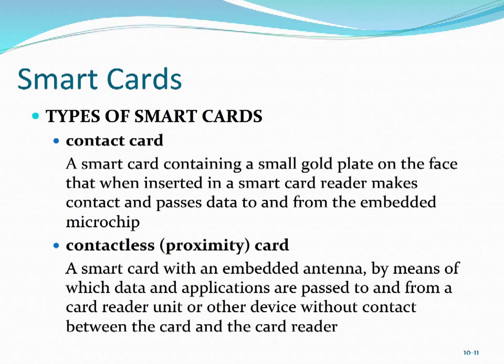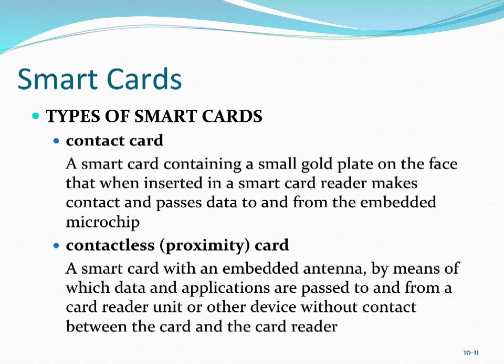So when it comes to smart cards, there's essentially three components. There's the smart cards themselves, there's the smart card readers, and then there's the software. With respect to the smart cards themselves, there's basically two types: the kind that require physical contact, and those that are referred to as contactless or proximity cards. Contact cards are pretty much what they sound like. They physically have to come into contact with a reader in order to be read. This provides certain security positives, because you physically have to have the card to be able to read it.